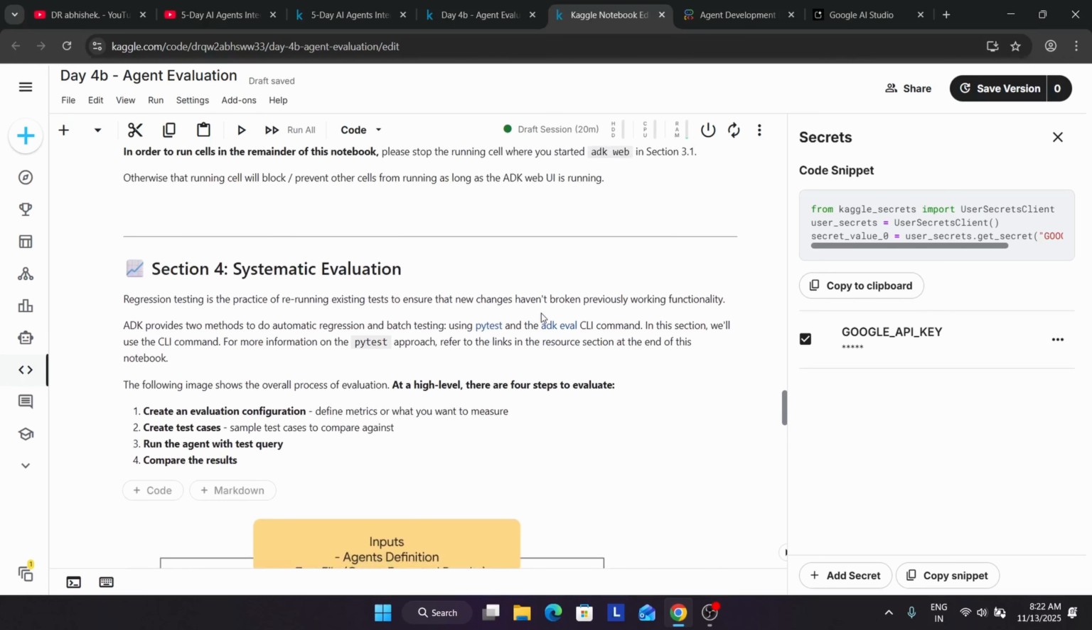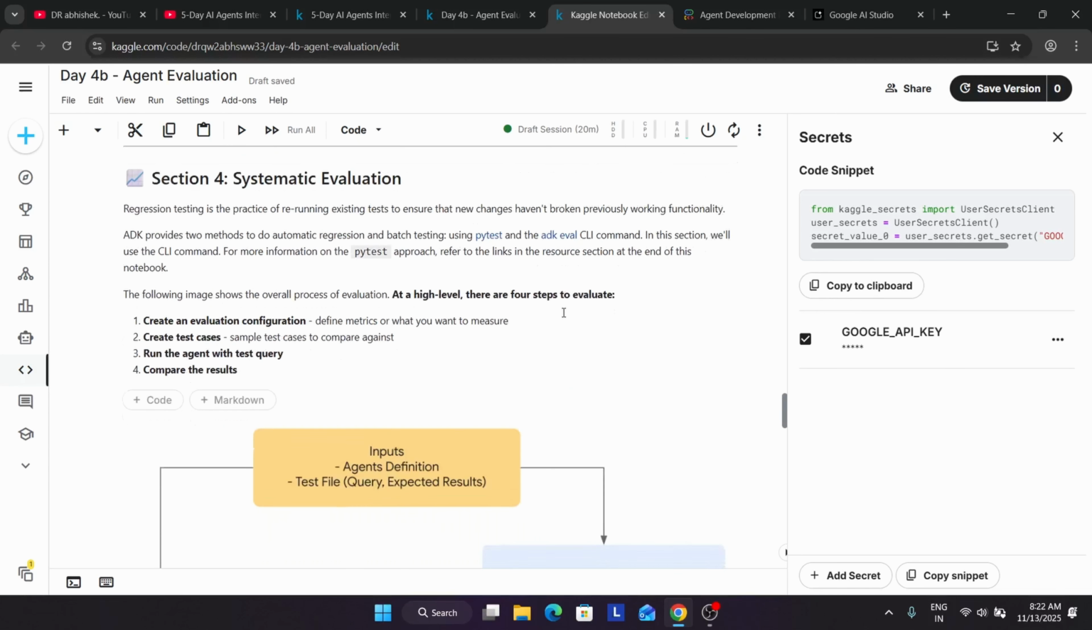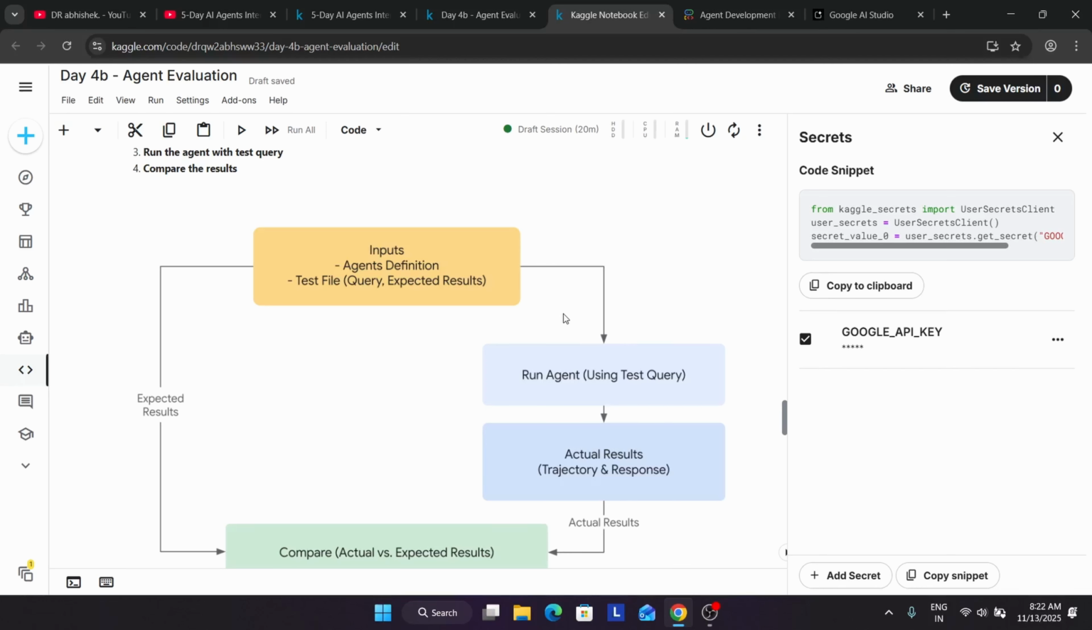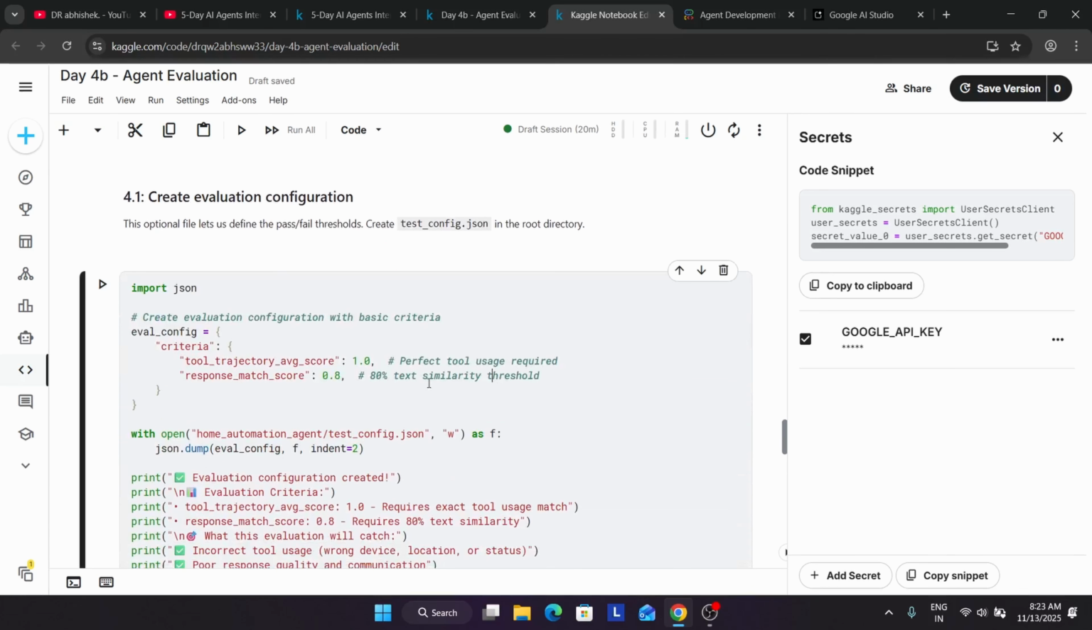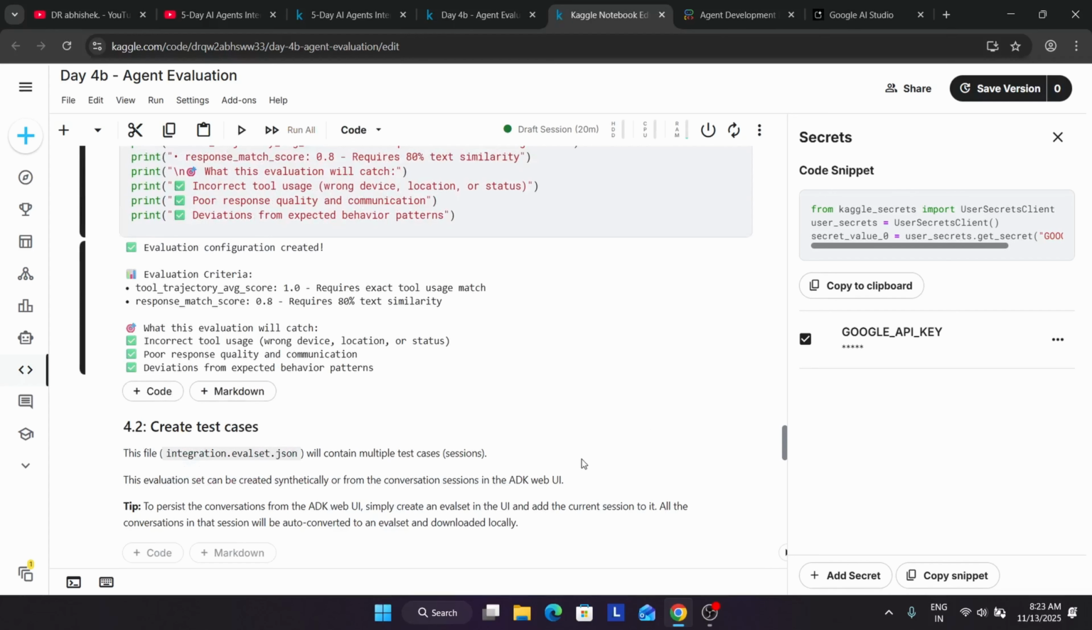Here you can see we are in section 4, which is systematic evaluation. Now we are creating an evaluation configuration and test cases, and after that we'll run the agent with the text query and compare the results. What we are inputting is the agent definition and test files, and then we'll run the agent and the actual result will be generated. Then we'll do the comparison with the results to get the evaluation report. First of all, we are setting the evaluation configuration. Here you can see it is configured.